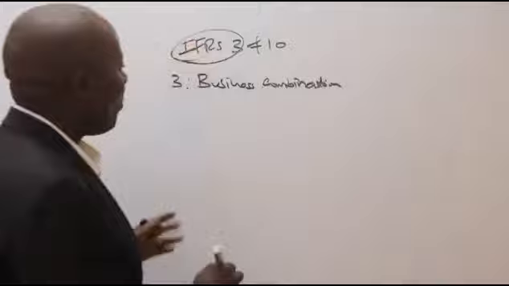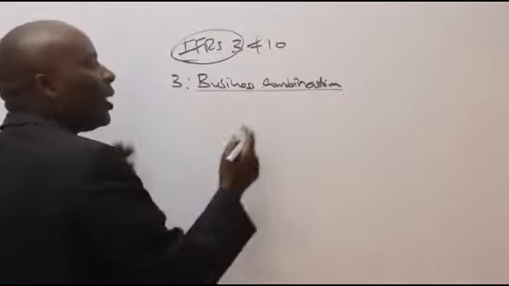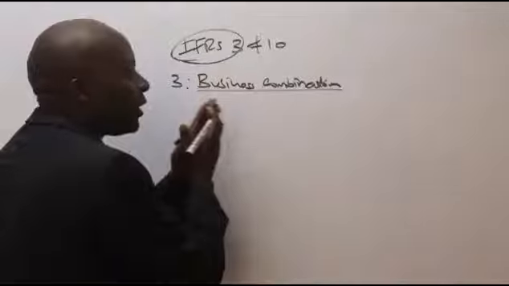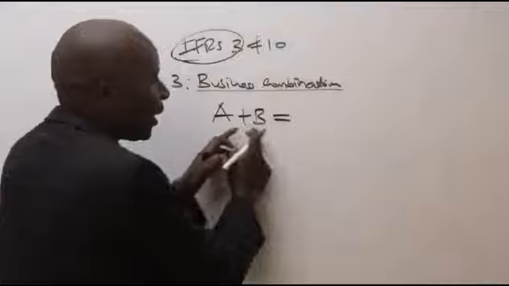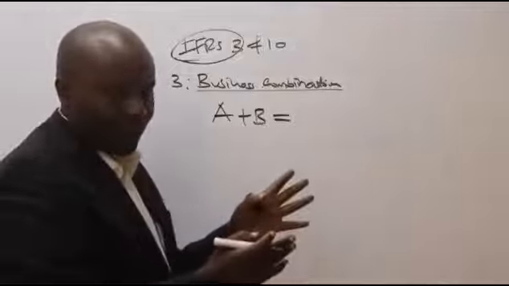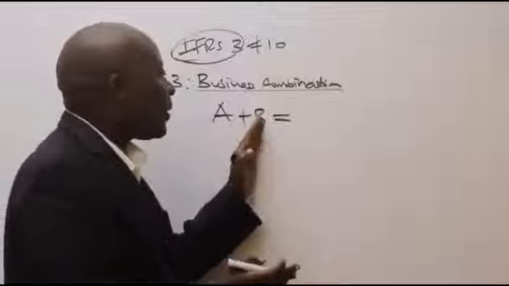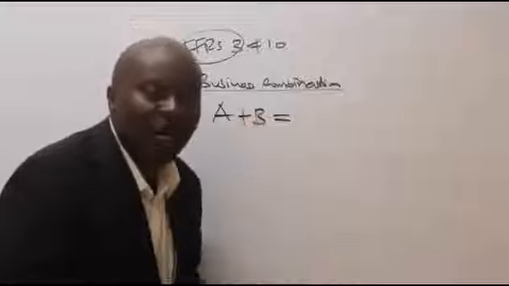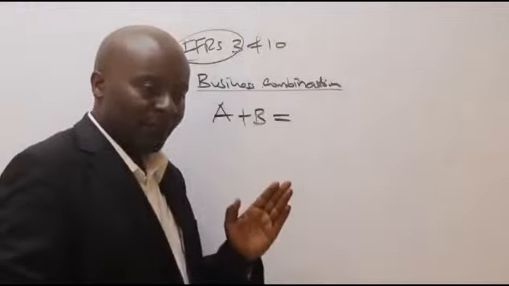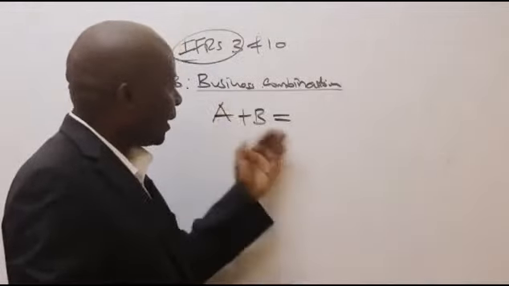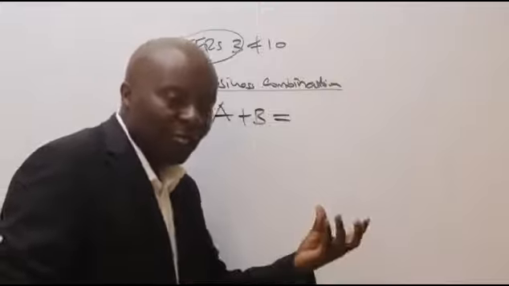So when you talk of business combinations, we can only consolidate results if the companies that are coming together are genuinely in business. If we have a company A and a company B coming together, and company B is a dormant company, it means that it is not in business. Perhaps they have machinery, perhaps they have assets. Perhaps this could be a company like Mumia's Sugar, which is not producing anything.